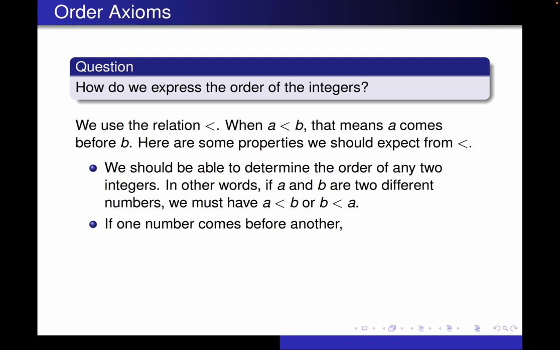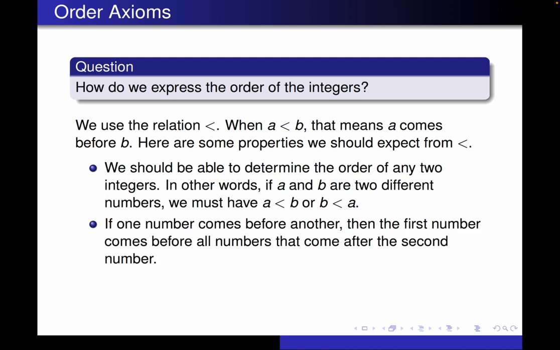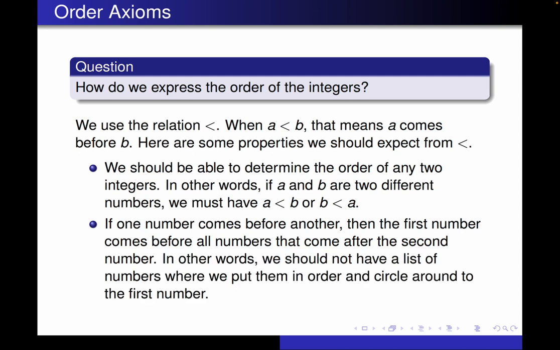If one number comes before another one, then that first number should come before all the numbers that come after the second one. Otherwise, we'd have an issue of having one number less than another one and then circling around back to the first one. And that's not really an ordering. That'd be a circular type of ordering issue.